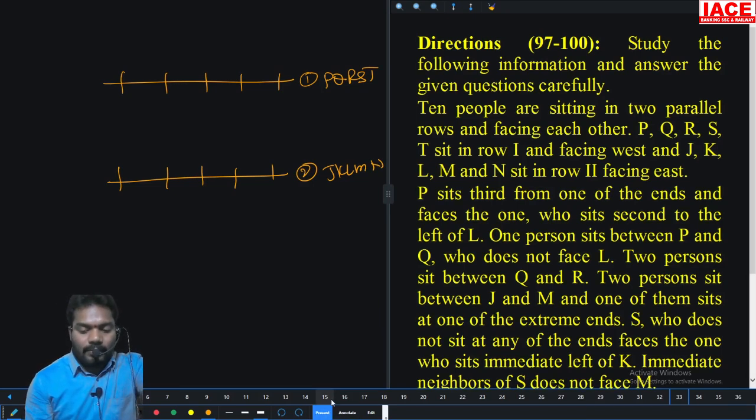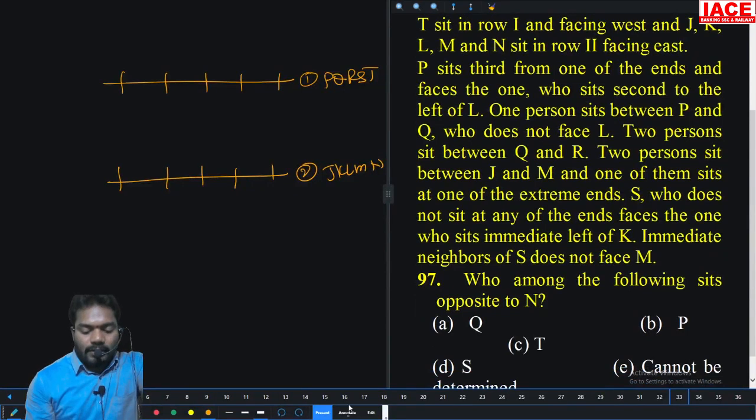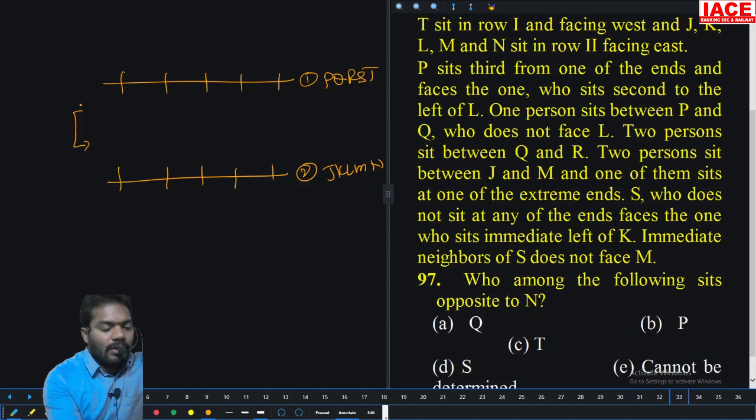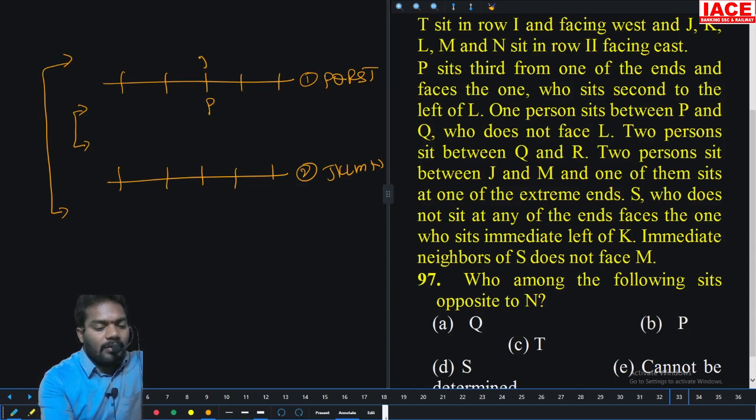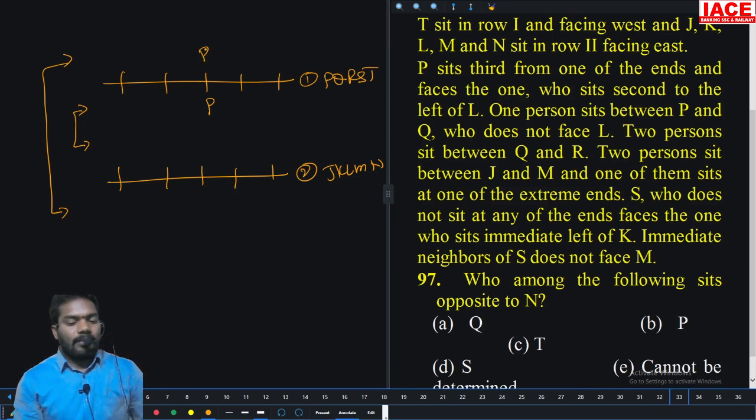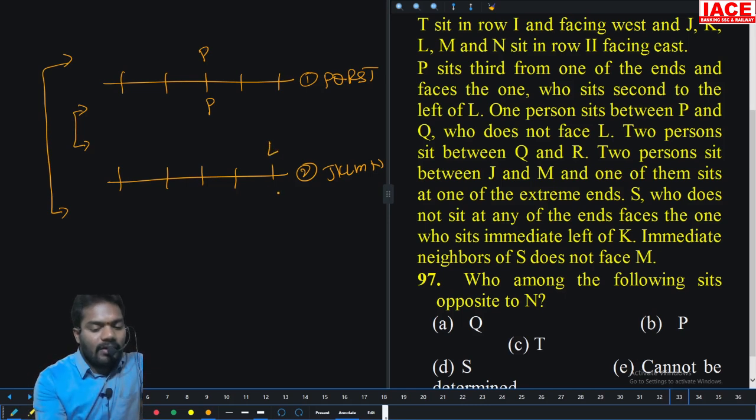Now, facing east. P is third from one of the ends. So take it as an inner possibility and an outer possibility. P is at one end, and in both cases P is in the same position because there are 5 persons, and third is the same. P sits third from one of the ends and faces the one who sits second to the left of L. P faces the second left of L, as here.